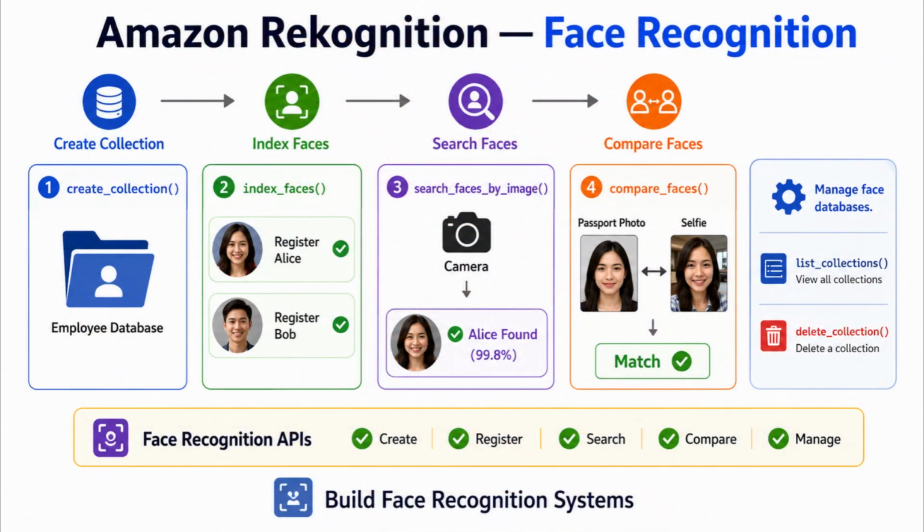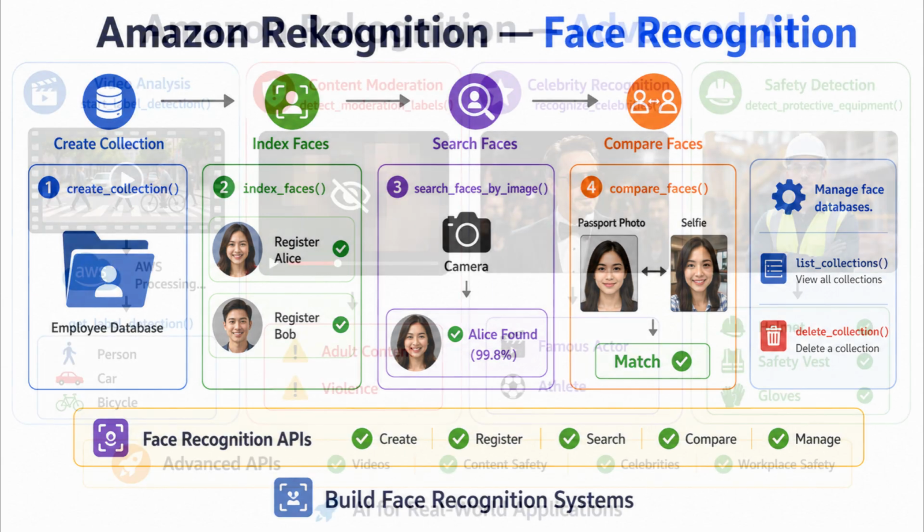Face recognition starts by creating a collection, which acts as a face database. You then register people using index faces. Later, search faces by image finds matching faces, while compare faces checks whether two photos belong to the same person. You can also list or delete collections when needed.